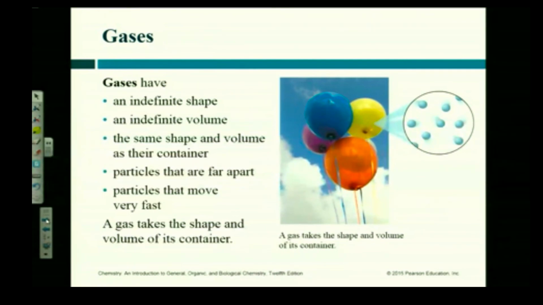Okay, so gases do not have a fixed volume and they do not have a fixed shape. They take on whatever shape and volume you put them in. And now for solids and liquids, the particles are pretty close together. For gases, they're very far apart. How do you know that? Anybody have any evidence that the particles in a gas are far apart?